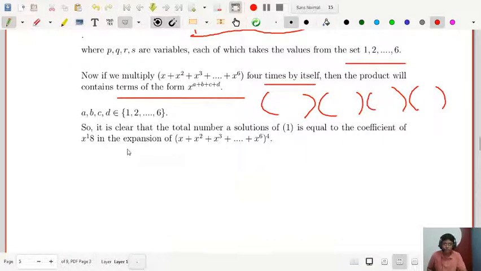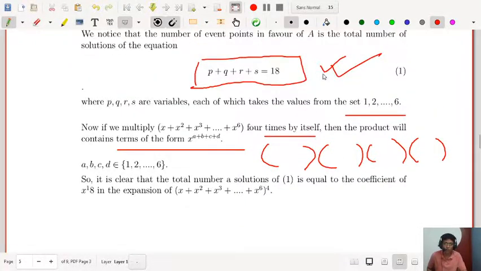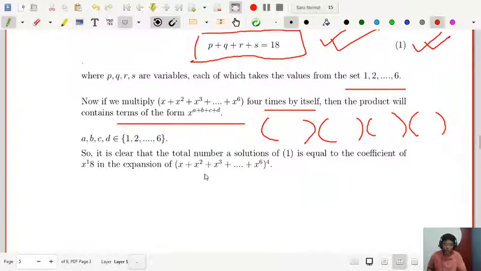So it is clear that the total number of solutions of equation 1, I am talking about equation 1, is equal to the coefficient of x to the power 18 in the expansion of this.